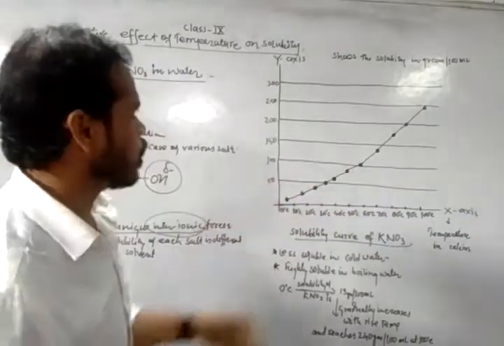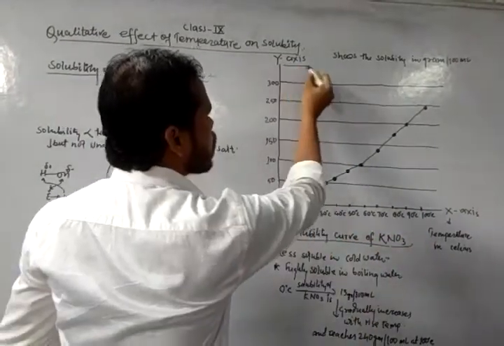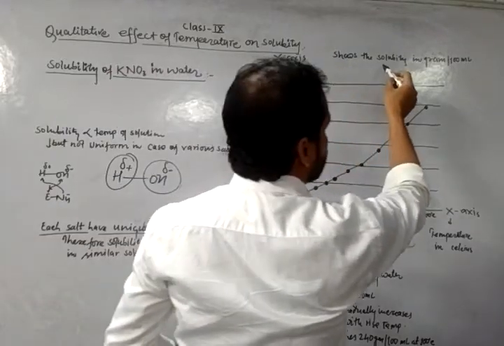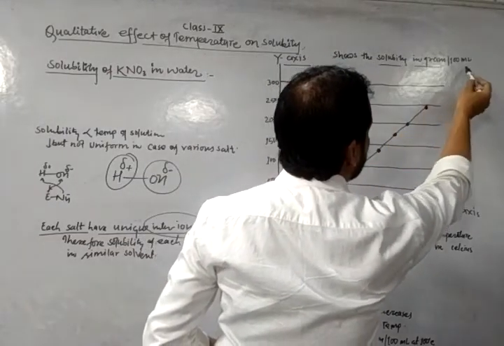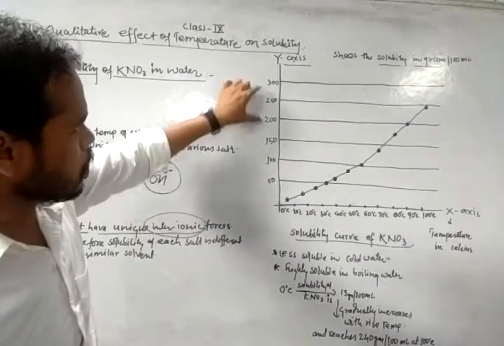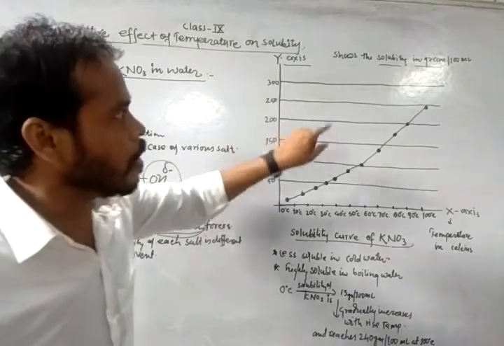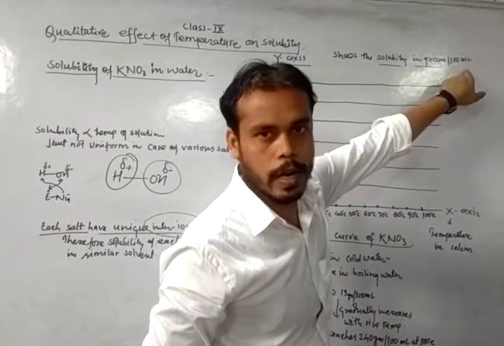You can see here the y-axis and x-axis. The y-axis represents the solubility in gram per 100 ml of water. That means this is in grams dissolved per 100 ml of water.